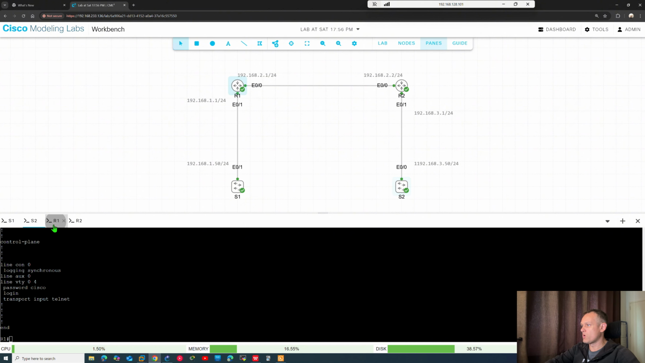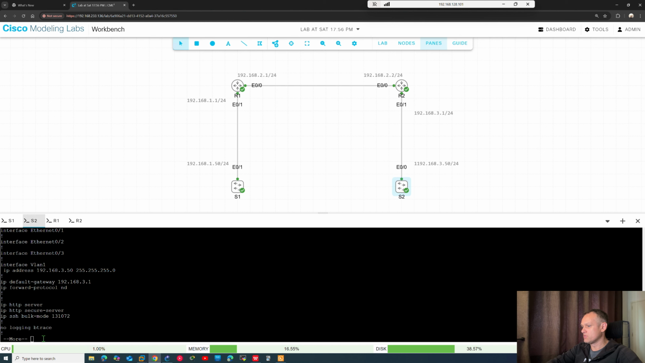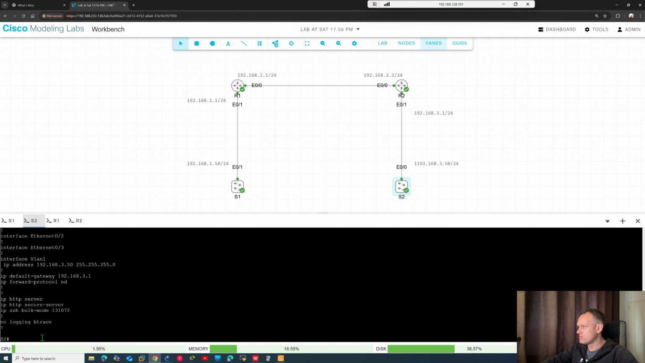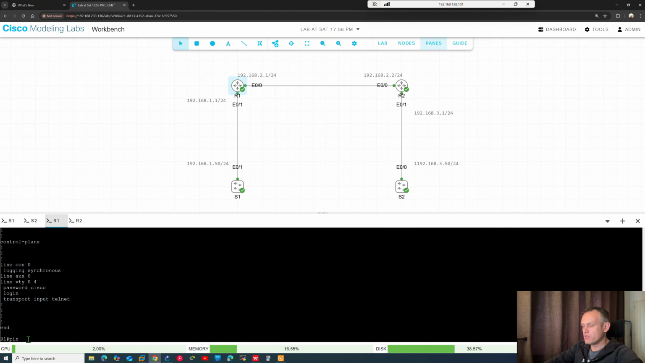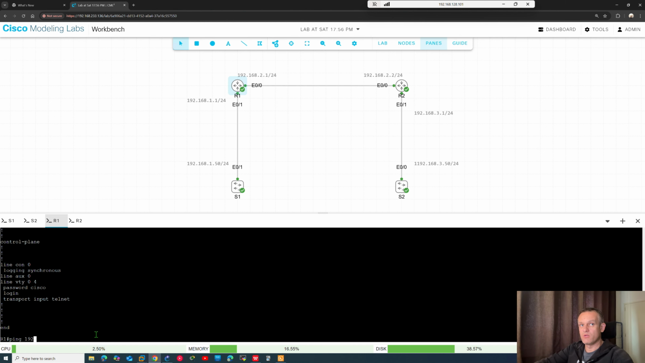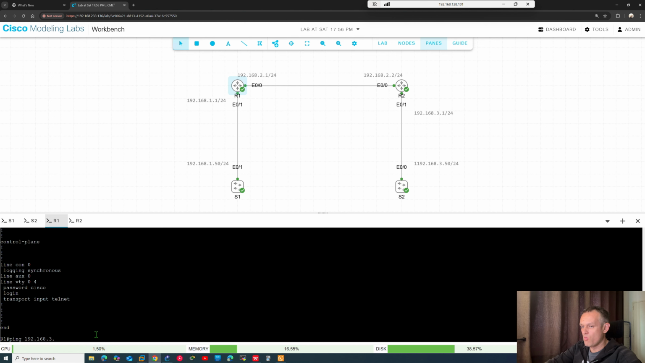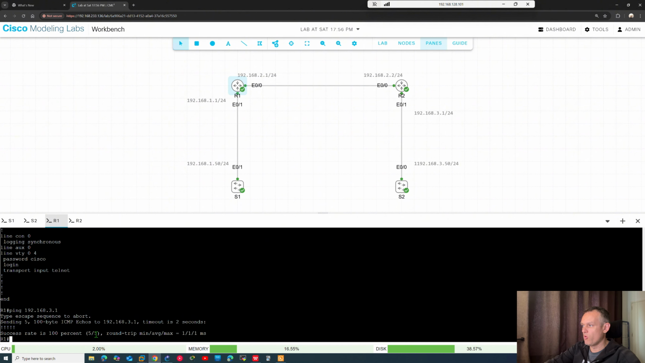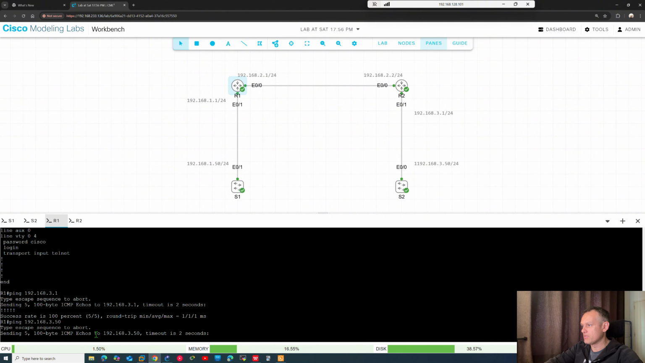From router 1, we are gonna try to ping switch 2 in Cisco Modeling Lab, in CML. Switch 2, router 1. No problem. We can ping the default gateway of switch 2 from router 1. Okay, go ahead, next, 50, enter. No.